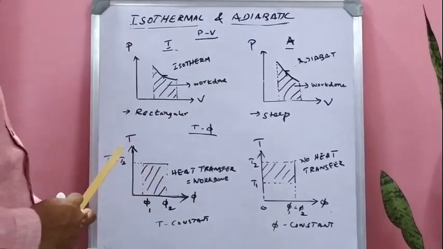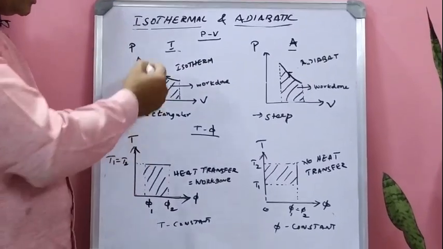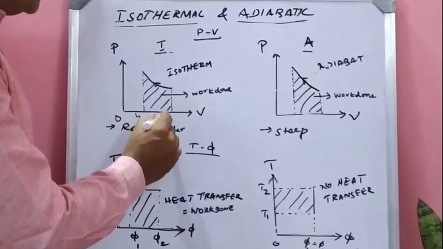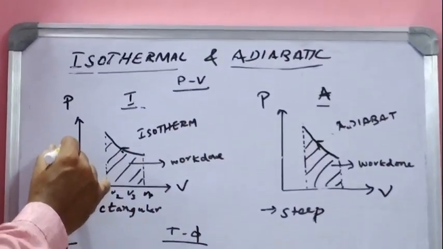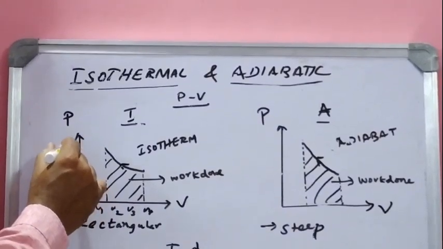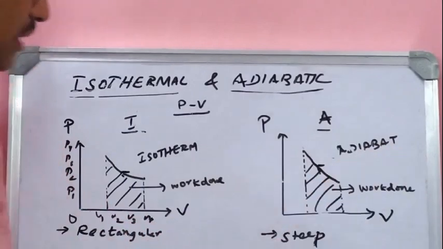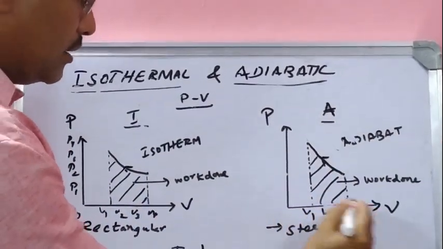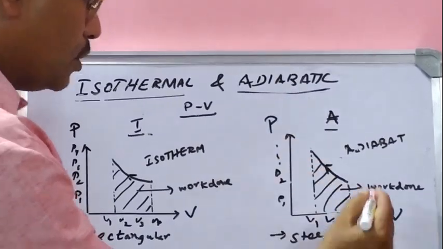Suppose volume is taken along the x-axis and pressure is taken along the y-axis. Here V1, V2, V3, V4, the values go on like this. Here P1, P2, P3, P4, the values go on like this.